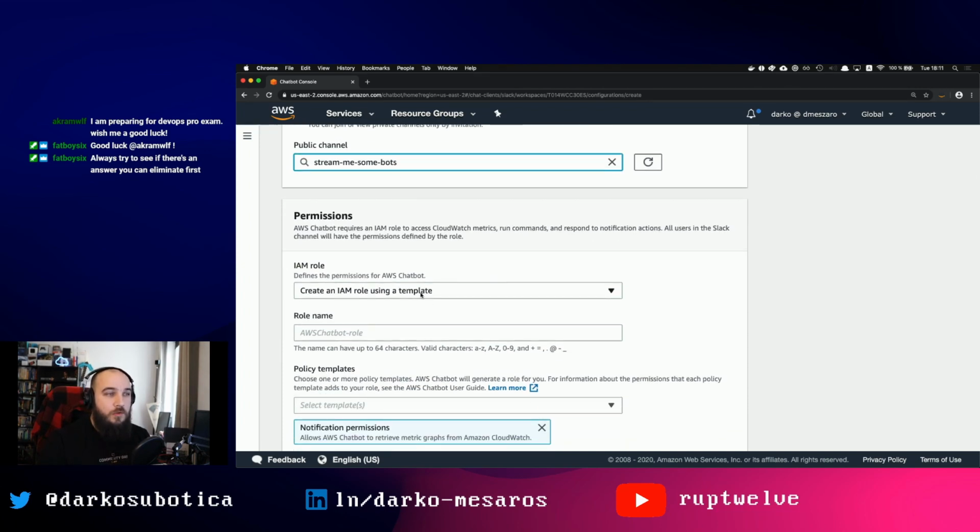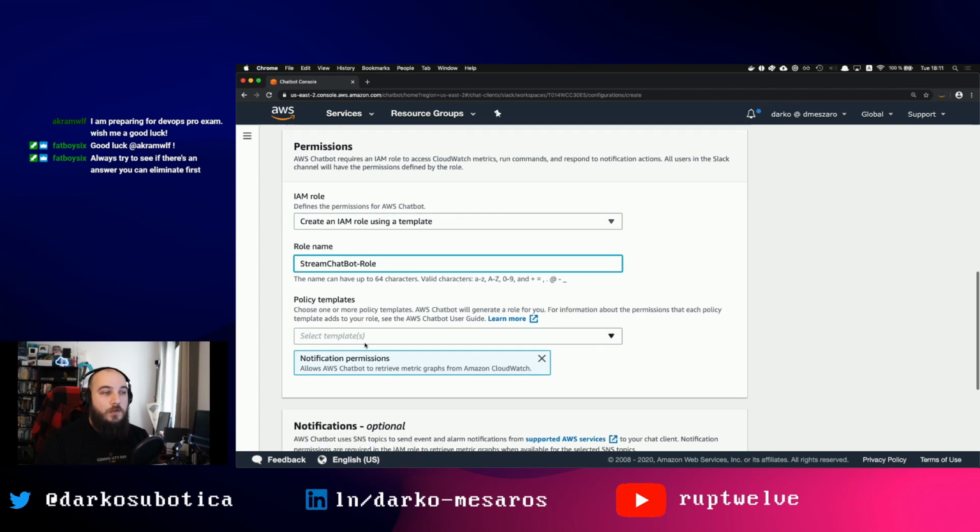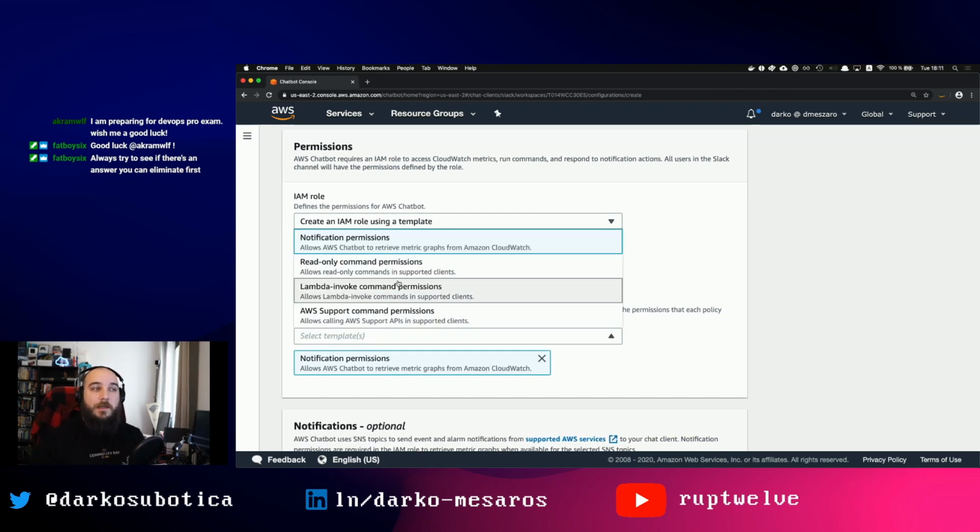Now you can create an IAM role using a template. So if I do stream chatbot role, I can also specify which template. I can just use notification templates, which will give you the basic notification permissions, such as getting things from CloudWatch, or you can get SNS notifications, those kinds of things.